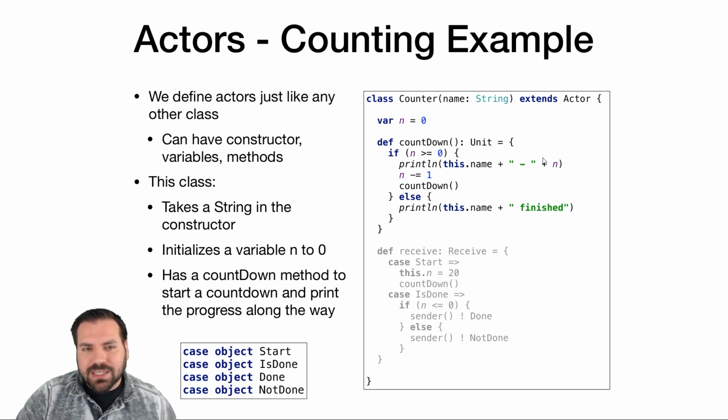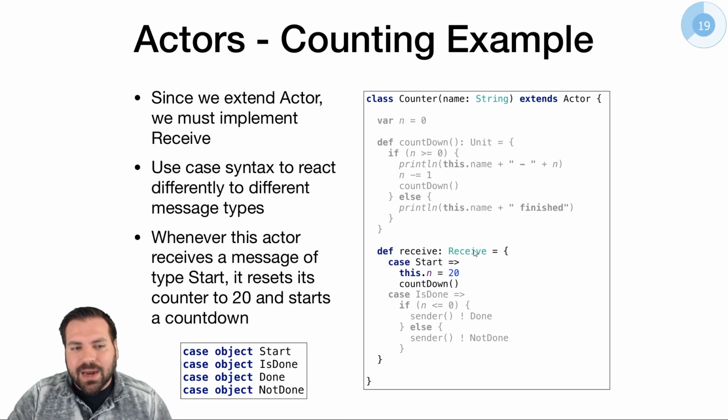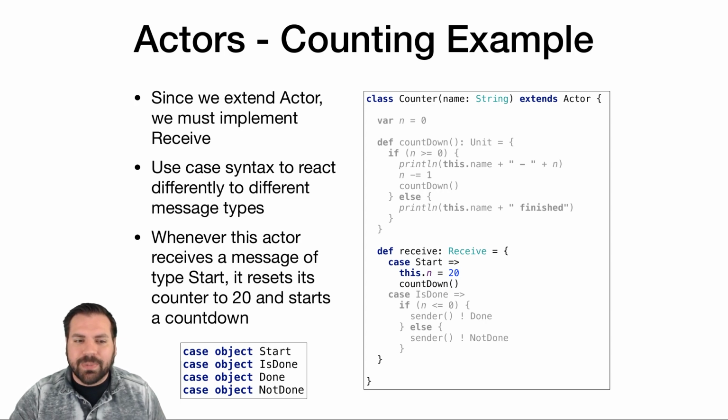I just want to emphasize the point that just because we're extending Actor doesn't mean we can't do all of our regular class stuff. This is a regular class. We can do all the class stuff that we want: constructors, state variables, methods. Except, since we extend Actor, we also have to implement the receive method to define how this actor responds to messages that it's being sent. So the receive method will always follow this syntax, and then the cases I'll write and you'll read will follow this structure.